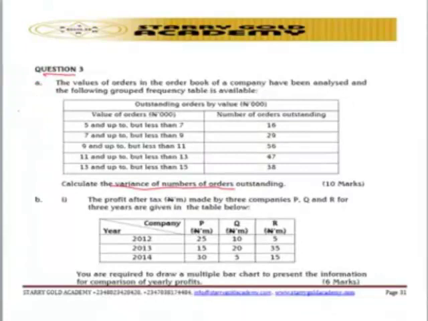But question number 3 is trying to tell students on what? On the measures of what? Measures of variation.